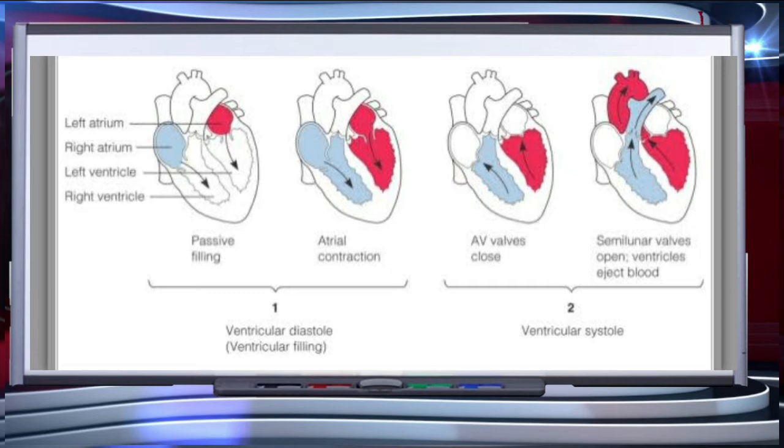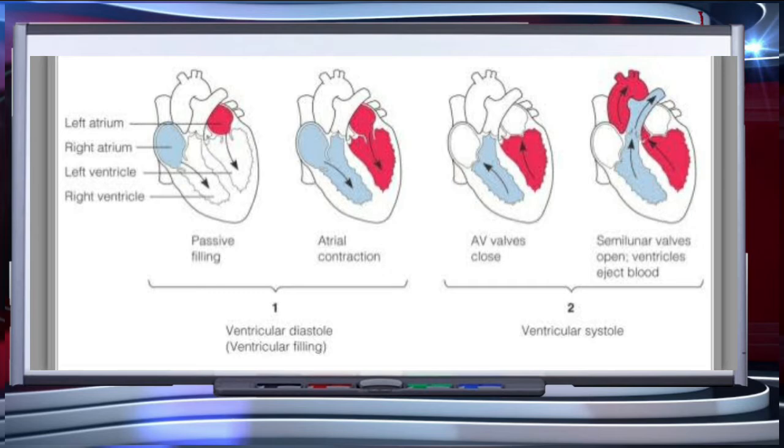Ventricular systole increases the ventricular pressure, causing the closure of the tricuspid and bicuspid valves. As the ventricular pressure increases further, the semilunar valves guarding the pulmonary artery and the aorta are forced open, allowing the blood in the ventricles to flow through these vessels into the circulatory pathways.